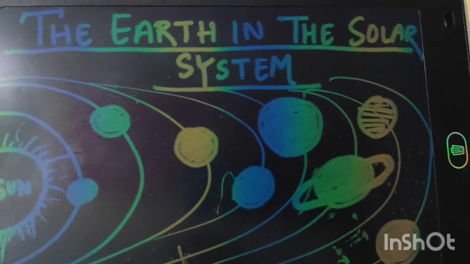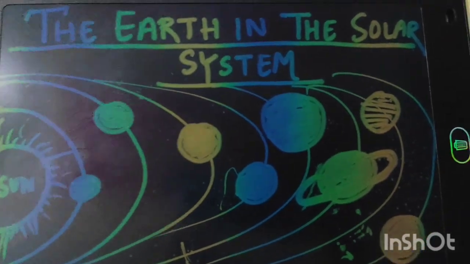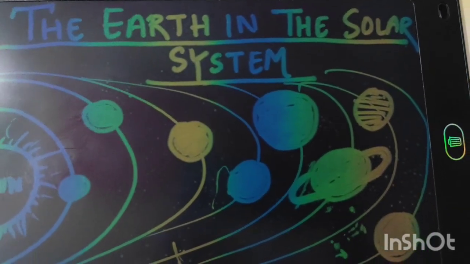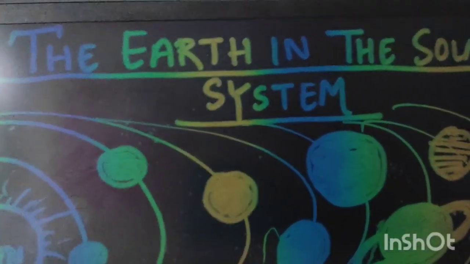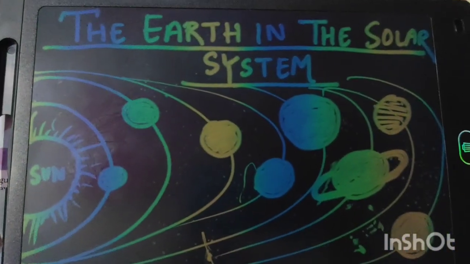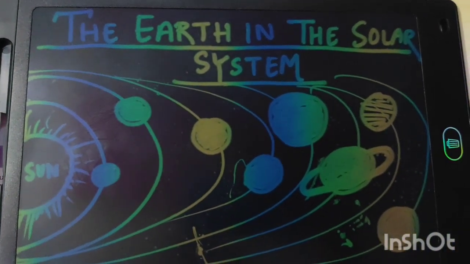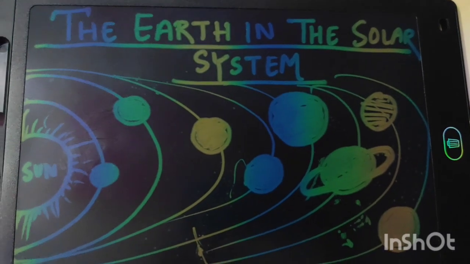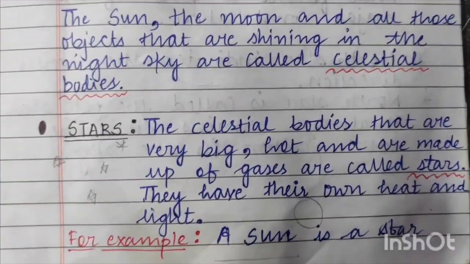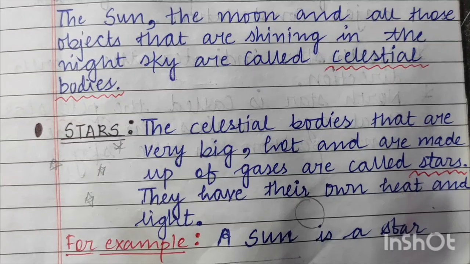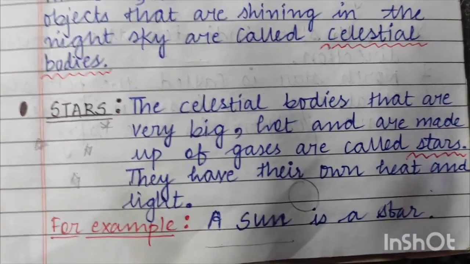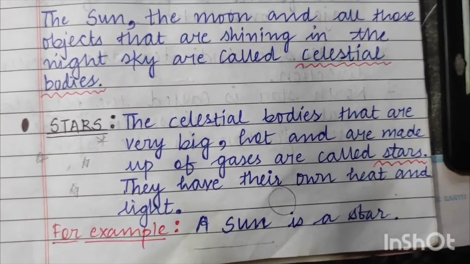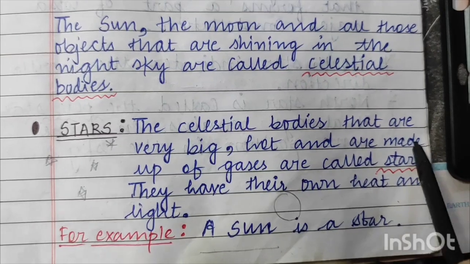So today we are back with our next video on social science, on the topic the Earth in the solar system. Today we are going to continue with our previous video. Okay, so let's get started. We were doing stars. Stars, what are stars? Just a quick revision we can do before starting the main thing.